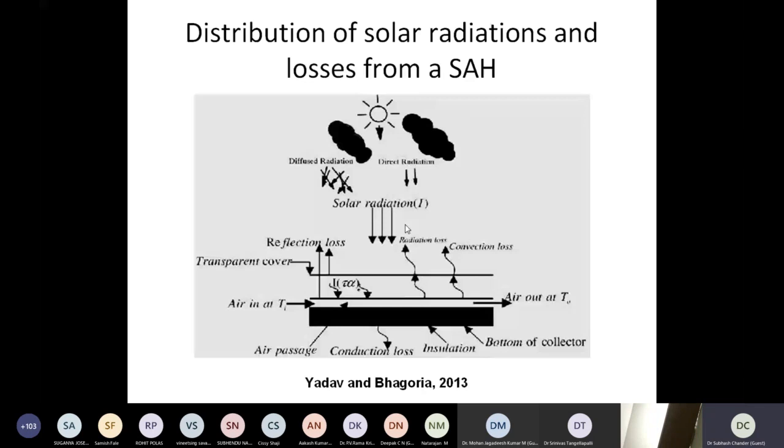So this is a cut section structure, from which any person with a sense of heat transfer can easily make out what could be happening there. There is air coming through the duct at temperature Ti and going out at temperature T0, right? So this is the basics. I'm taking one case study. This is a very simple device, but a very useful device, right?